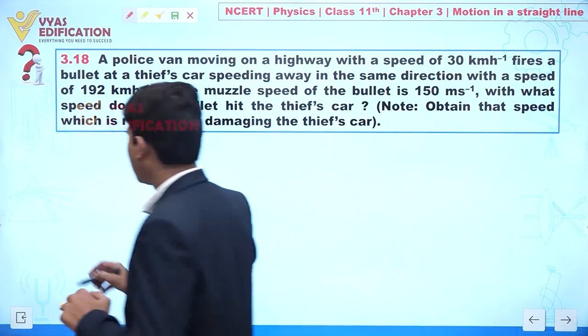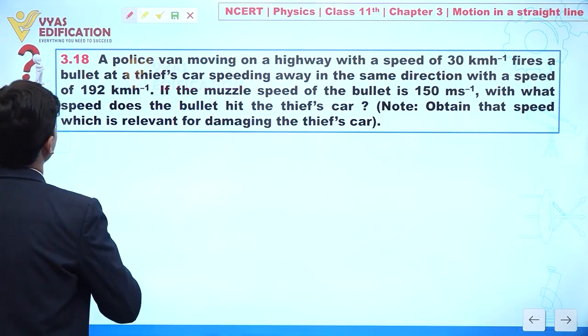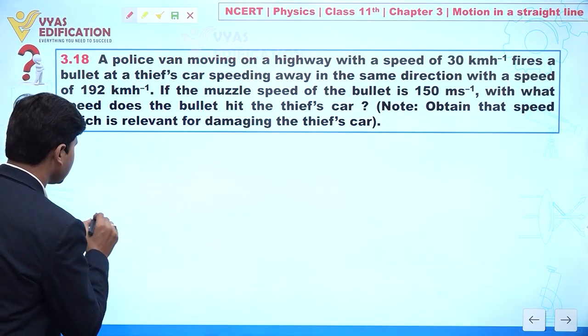So let's suppose if I draw here a diagram, I can draw a diagram like this. Let's suppose this is the given situation.